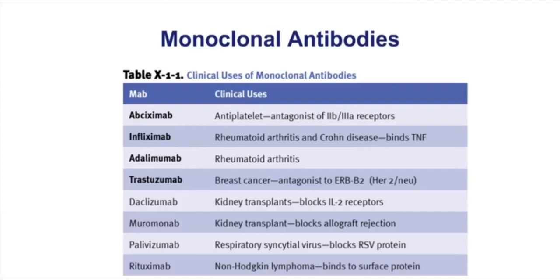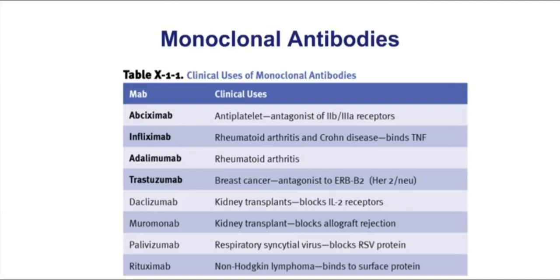Trastuzumab we covered in a previous section. It's a drug used for breast cancer that's an antagonist to the ERB2 receptor, also known as the HER2/neu oncogene. Certainly those are 4 drugs that you should be familiar with. If you have an opportunity to review these other drugs in the table, you will also be prepared for these types of questions dealing with drugs like daclizumab, a drug which blocks interleukin-2 receptors and is useful in kidney transplants. Nirumonab is a drug that blocks allograft rejection, also used in kidney transplant.